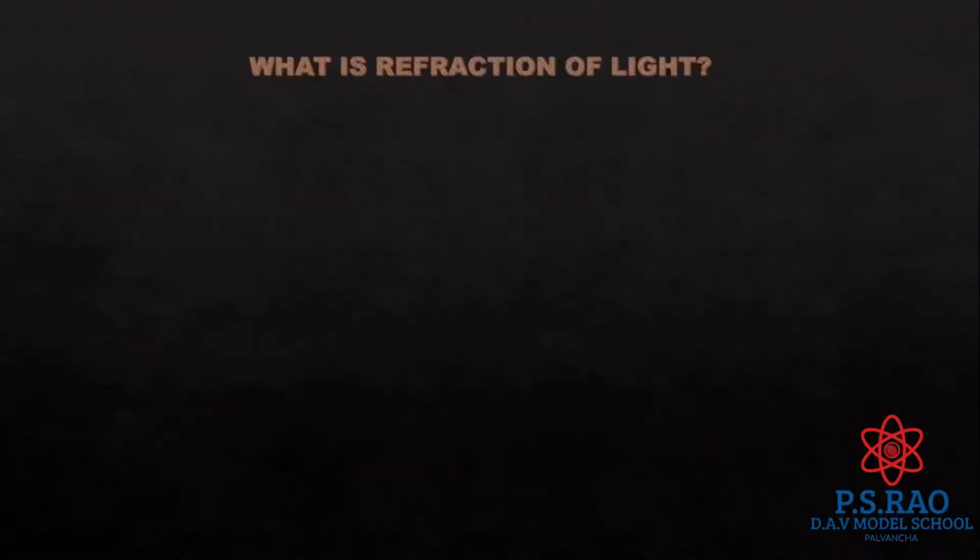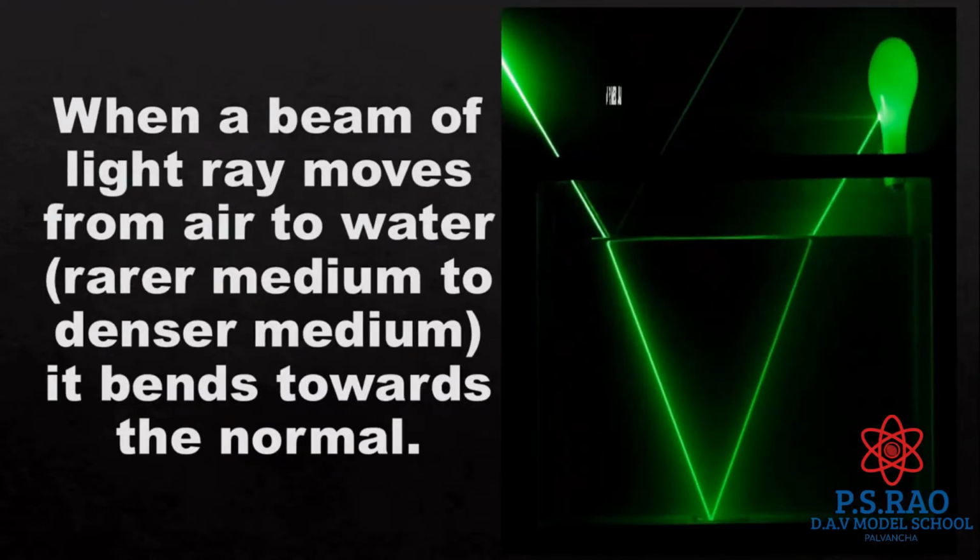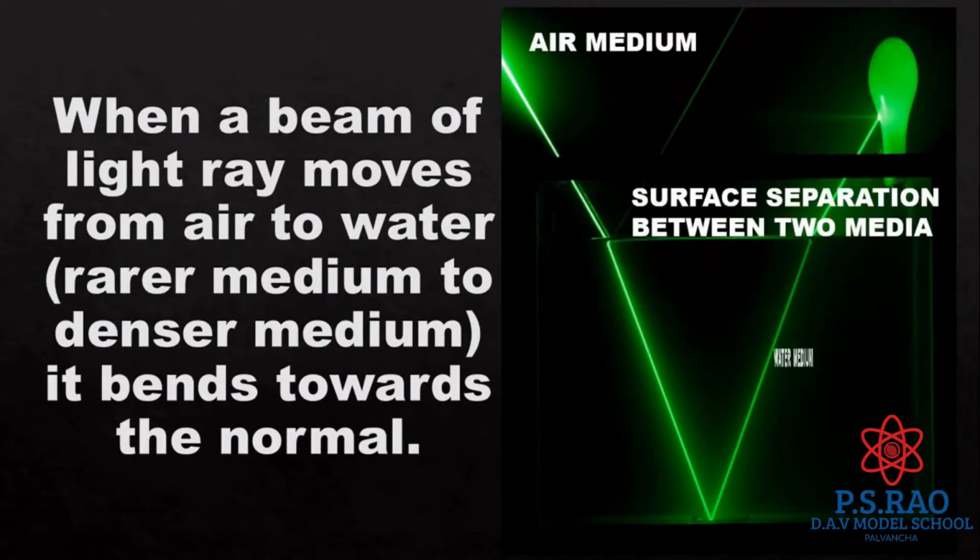What is refraction of light? Refraction is the phenomenon in which a ray of light bends from its path at the surface of separation of two media when it travels from one medium into another. When a beam of light rays moves from air to water, that is rarer medium to denser medium, it bends to